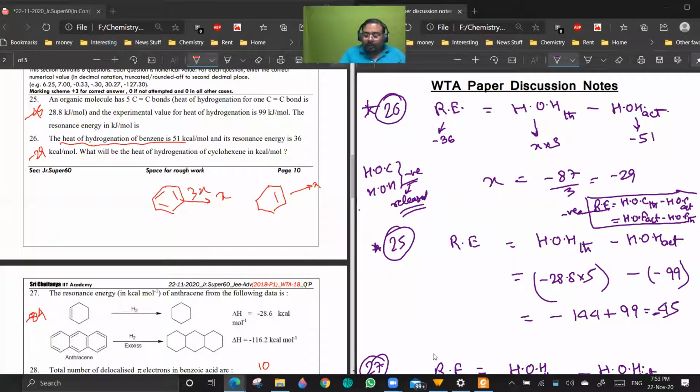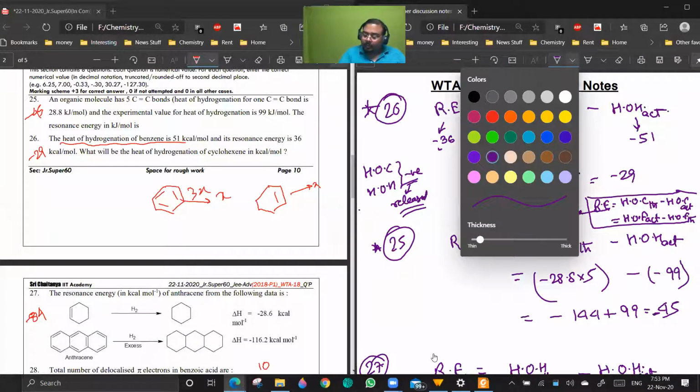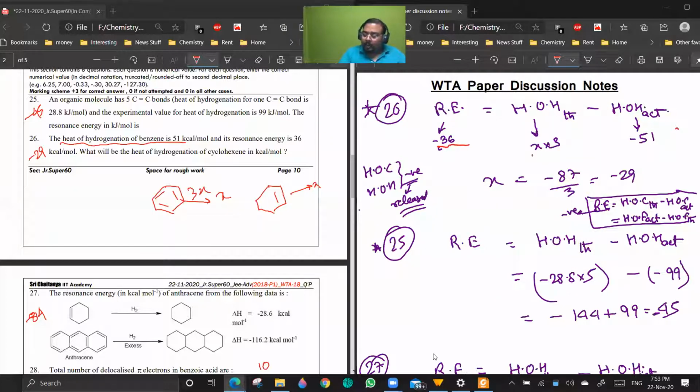I think the calculation is clear. Resonance energy is minus 36, that is 3x minus 51, so from that it actually comes out to be minus 29. Is it clear?